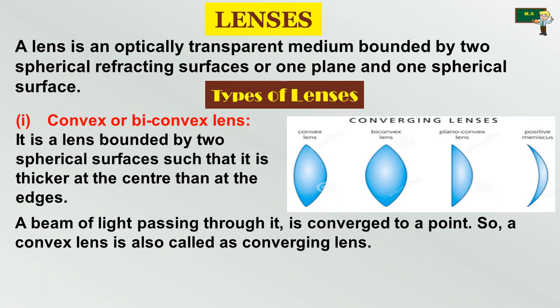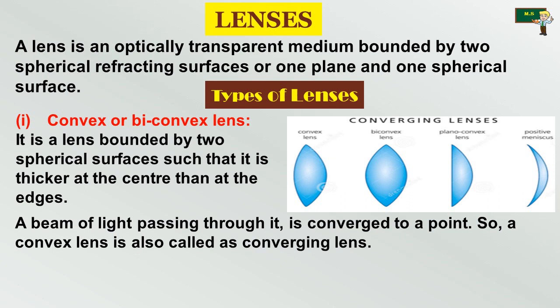Do you know, the lens which causes incident parallel rays to converge at a point is known as a convex or converging lens. Actually this lens is very thick at the center, as I showed you. The convex lens will form a real image and its principal focus is real.